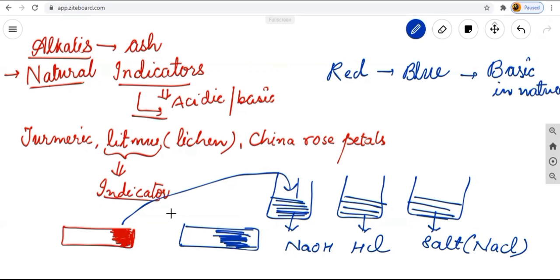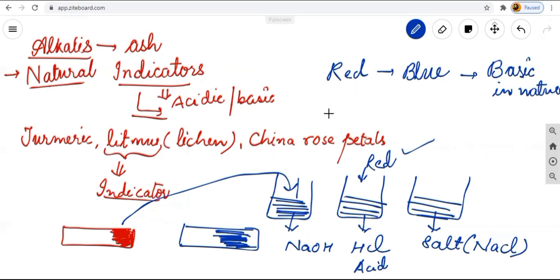But when we put the red litmus paper into HCl, there will not be any change, because HCl itself is your acid, and red litmus paper is also for the acidic nature. So in acidic nature, the litmus paper color did not change. It remains as it is. Similarly, in the case of salt also, because salt is neutral in nature.